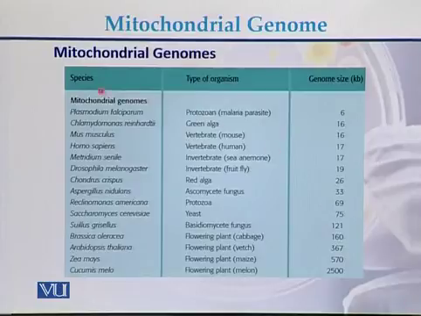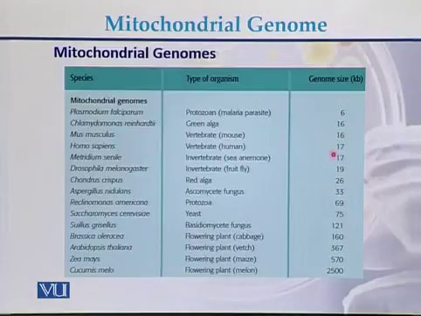Here is the comparison of mitochondrial genomes which are present in different species. Here we can see the name of the species, mitochondrial genomes, then type of the organism, and then the genome size of the mitochondria. Here we just take one or two examples. In case of Plasmodium, the size of the mitochondrial genome is 6 kb, while in case of Mus musculus, which is also called the mouse, the size is 16 kb.